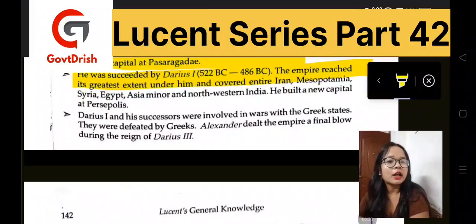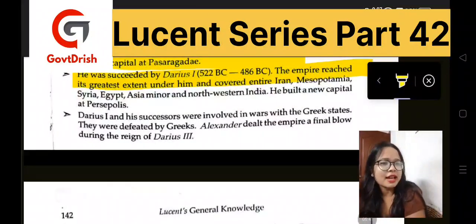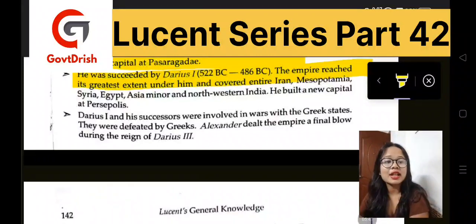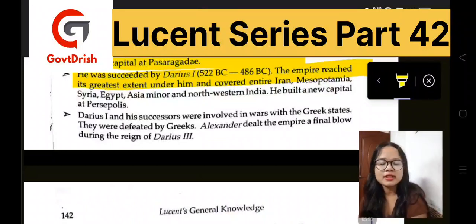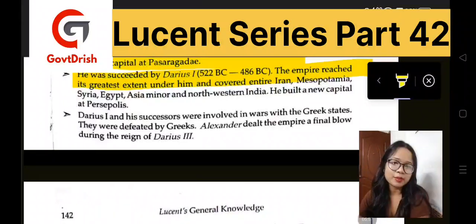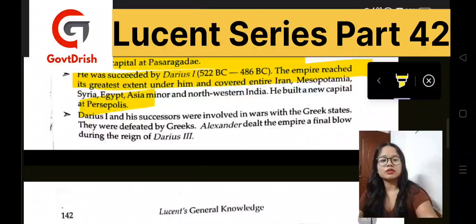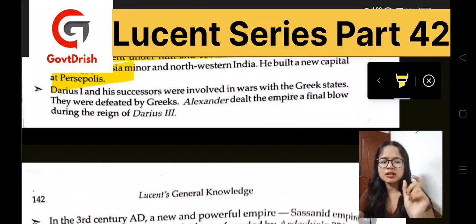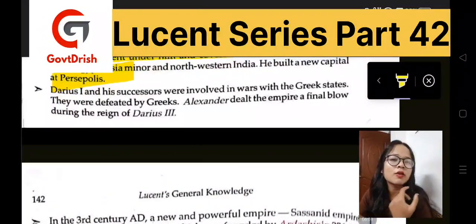The empire reached its greatest extent under Darius, covering entire Iran, Mesopotamia, Syria, Egypt, Asia Minor, and northwestern India during his rule. He also built a new capital, Persepolis. These minute details are also important as they can come in the form of MCQs.